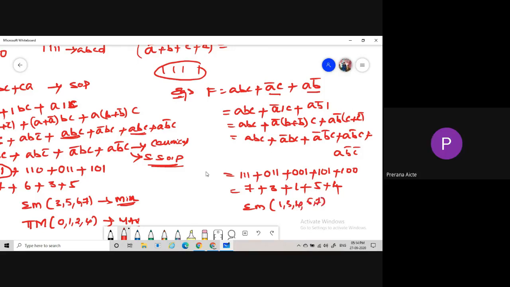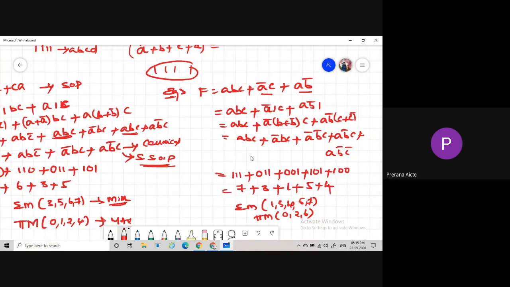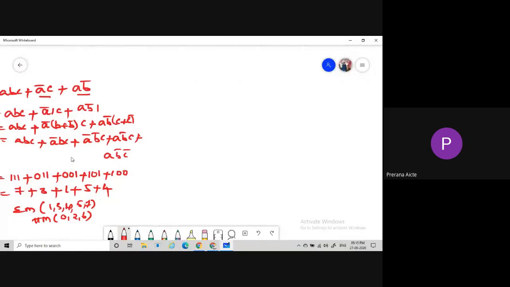If these terms are minterms, what about the remaining terms? Maxterms. What are the maxterms here? 0 to 6, that is 0, 1, 2, 3, 4, 5, 6. Here we are getting 5 terms, then the remaining 3 terms only. 1, 3, 4, 5, 7 are the minterms. The remaining 3 terms are 0, 2, 6. So in this way, we are finding the minterms of the given SOP form.